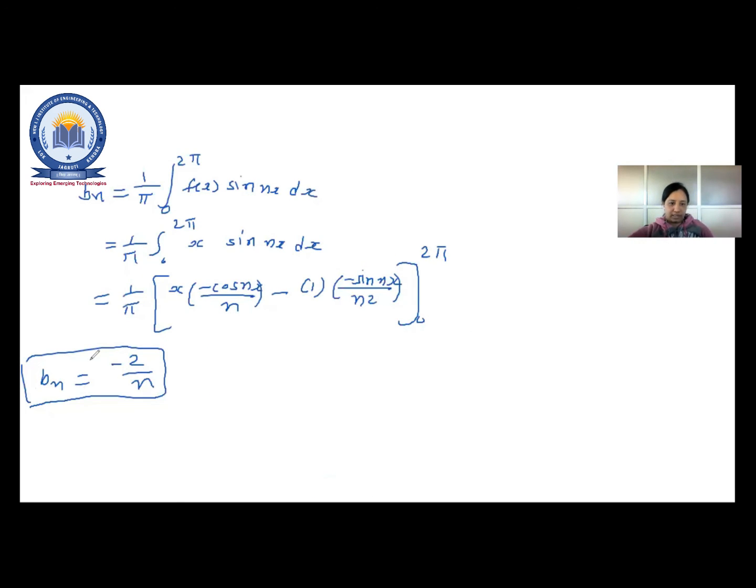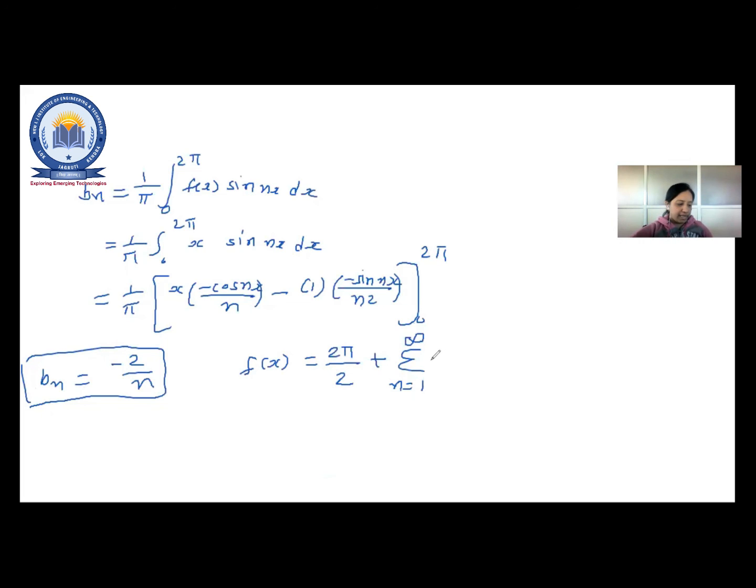So the Fourier series. Now the equation of the Fourier series, fx, equals a0 by 2. So we can write 2 pi by 2 because our a0 is 2 pi, plus sigma n equal to 1 to infinity an cos nx.